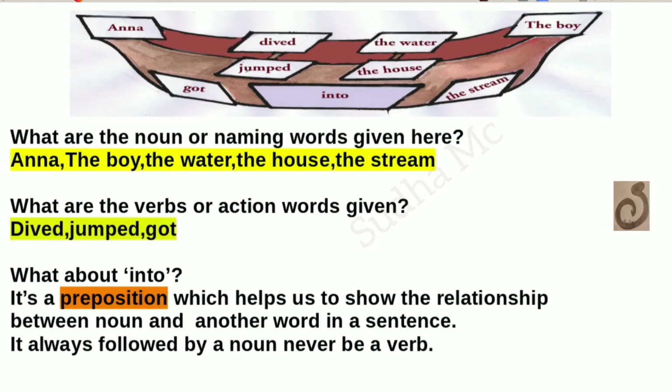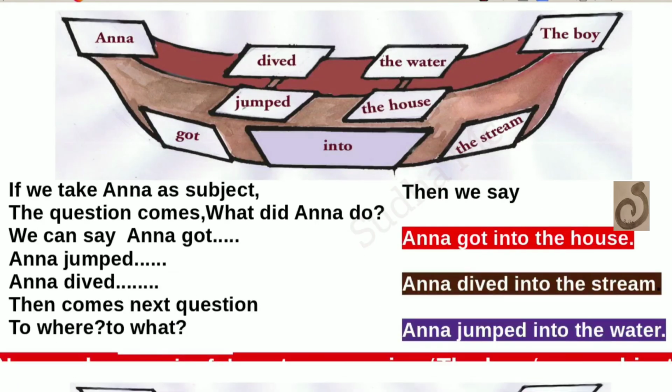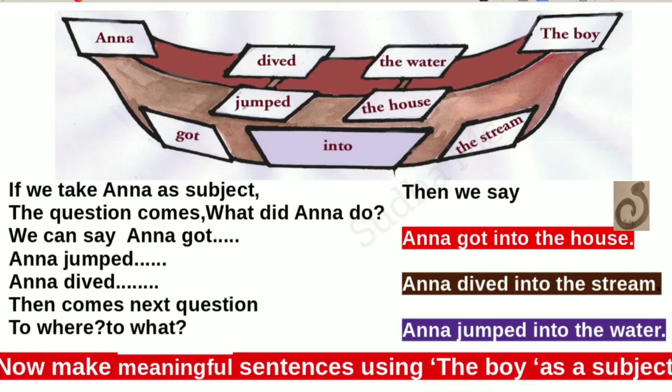Now let's see how we frame a sentence. If we take Anna as the subject, the question comes, what did Anna do? Yes, three actions are there. We can say Anna got, Anna jumped, Anna dived. Then comes another question: to where or to what? Then we say Anna got into the house. Anna dived into the stream. Anna jumped into the water.